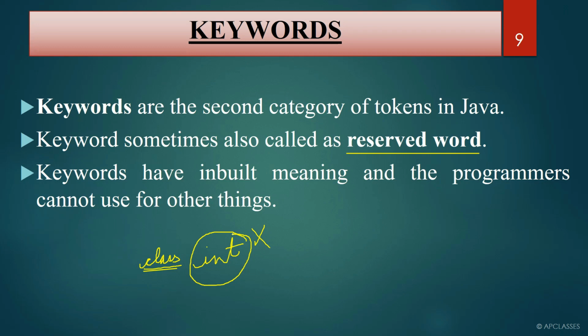Int is only used to declare an integer variable. To declare an integer variable, we use int. To declare a decimal value, we write double. So here keywords have a special meaning for the compiler. They have an inbuilt, reserved meaning for the compiler, which cannot be used for any other purpose. For a specific reason, for a specific purpose, you have to use keywords. There is no other way.